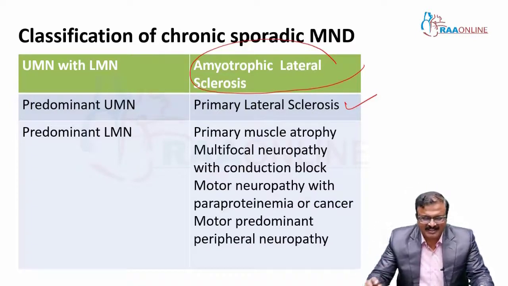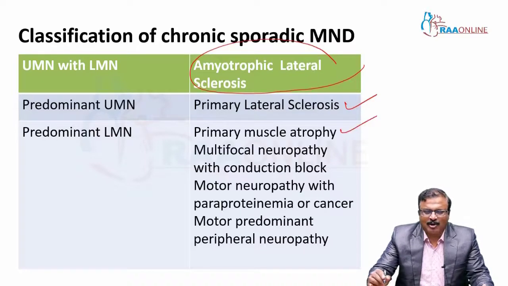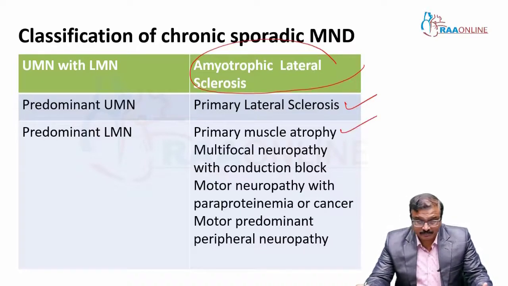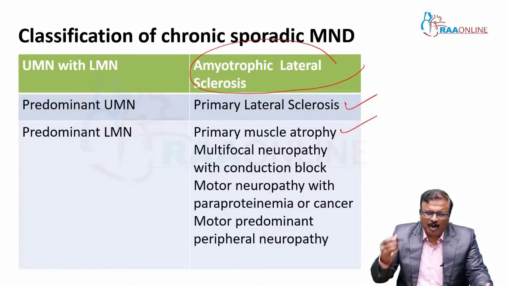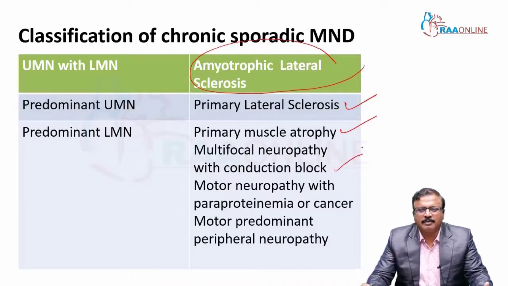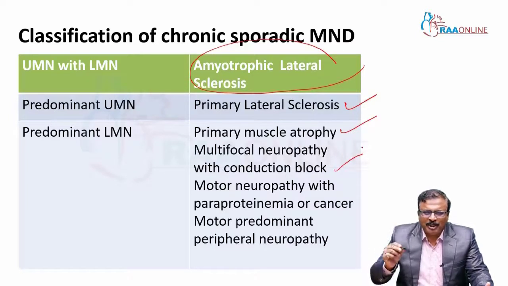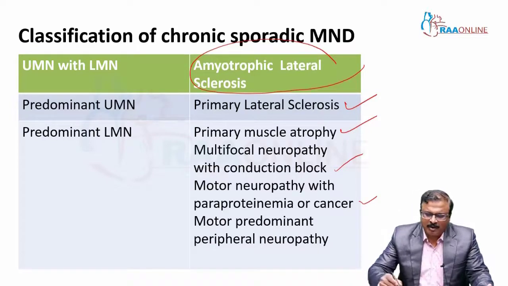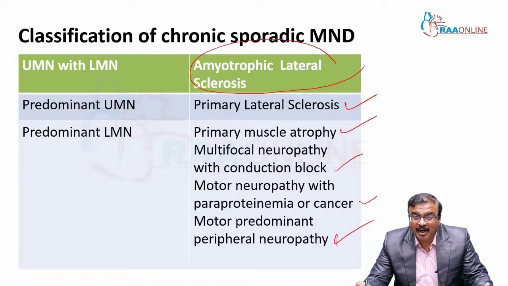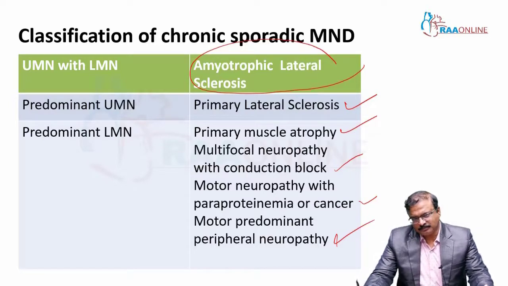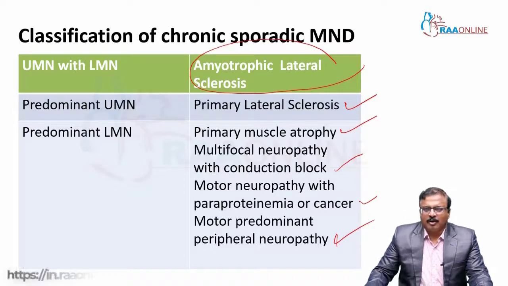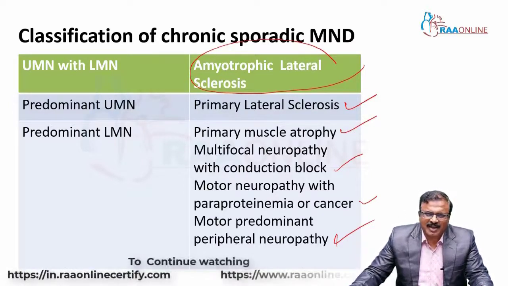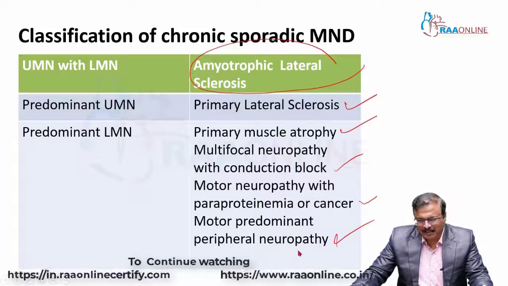Predominant LMN is primary muscle atrophy, PMA. Others include multifocal neuropathy with conduction block, paraproteinemia or cancer associated motor neuropathy, or motor predominant peripheral neuropathy. What we commonly see in practice is UMN with LMN, ALS, one of the common MNDs.